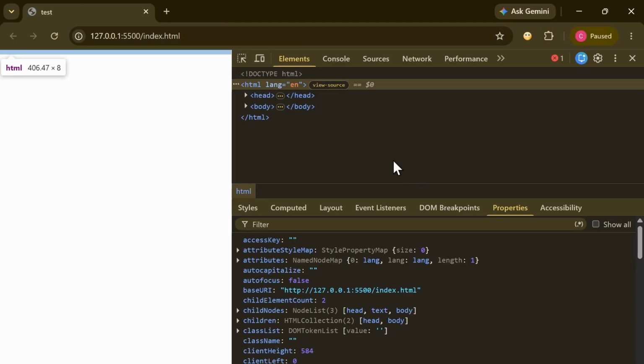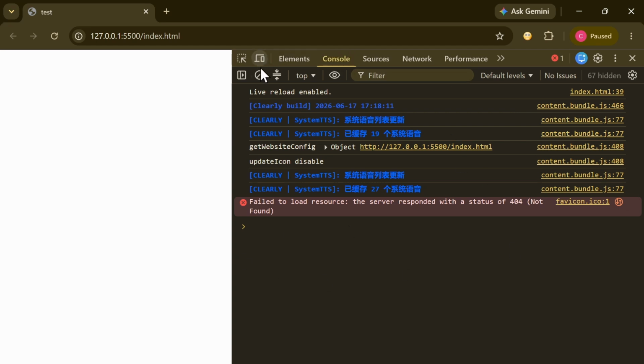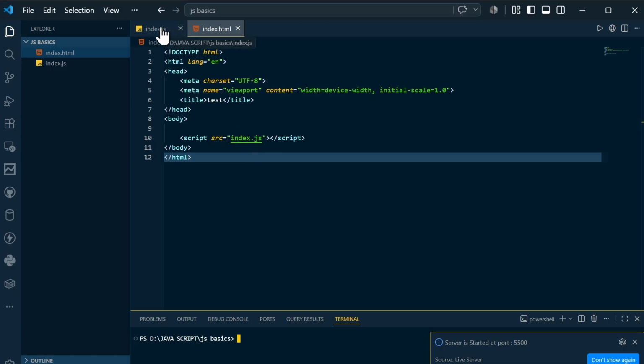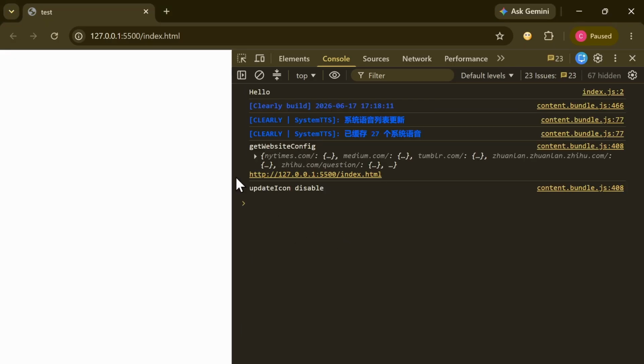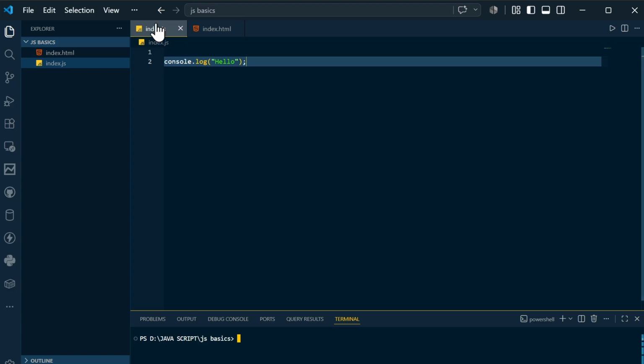This is our HTML page. If you right click here, inspect, and go to console, this is our stuff. If you clear the console, whatever you write here, let's say I write console.log hello. I save this and come to the browser, refresh and reload, and you can see hello has been printed over here. You can ignore these warnings, they are related to the browser, but you can see the output is coming from the index.js file, which is in line 2. If you verify here, it is index.js line 2.